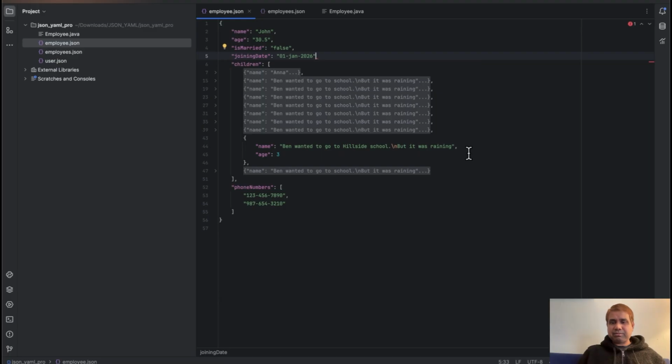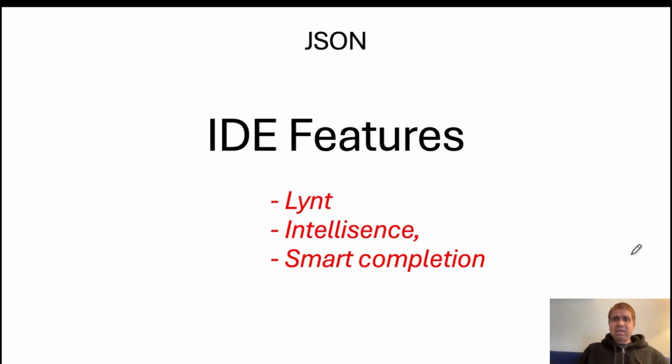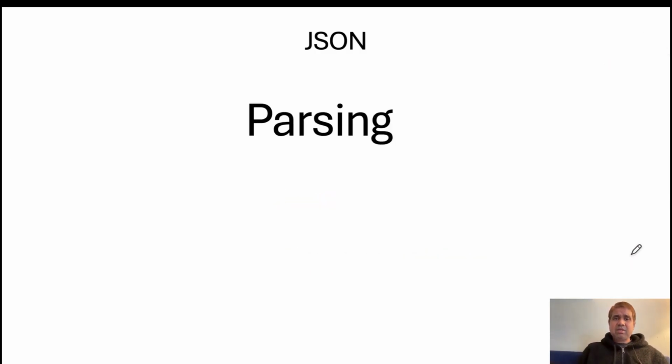Okay, click. So it's fixed. So if everything is green, everything is fine, it's perfect. So you will get a tick mark here. Correct. So in a nutshell, this is the IDE feature, but there are a lot of other IDE features I'm going to cover later. But I'm just taking you through so that you get the gist of JSON and start working with it.